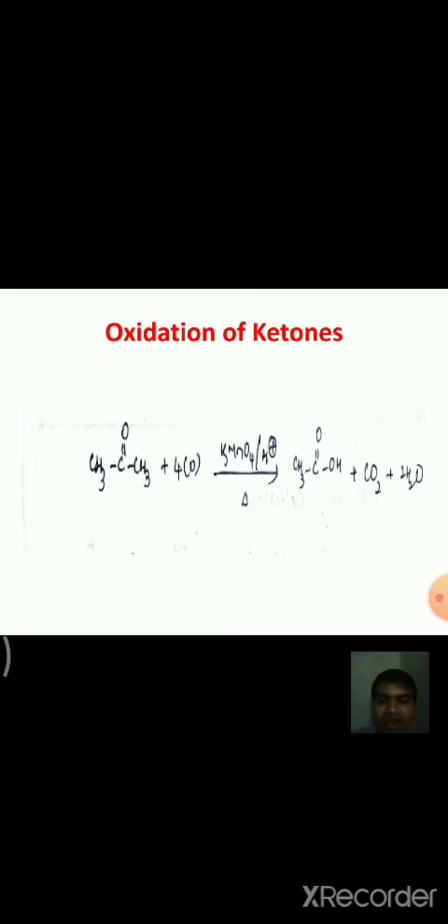Along with the carboxylic acids, carbon dioxide and H2O are also formed.